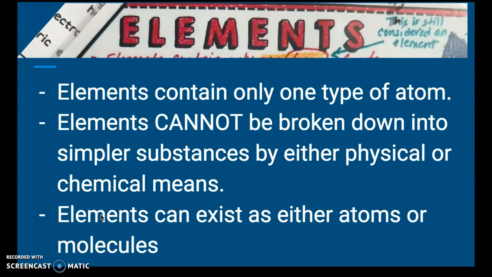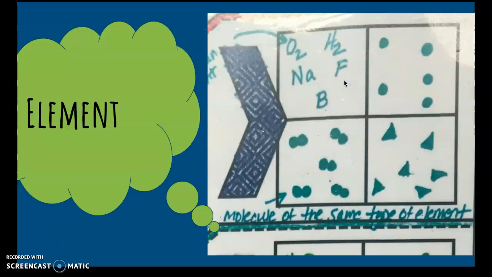For example, oxygen is just one element, but when I do carbon dioxide, we know we've got one carbon and two oxygen, so that is no longer an element, that's something else. Here are some examples of an element. We've got O2, which is oxygen. We've got H2, which is hydrogen gas. We've got fluorine, sodium, and boron here.